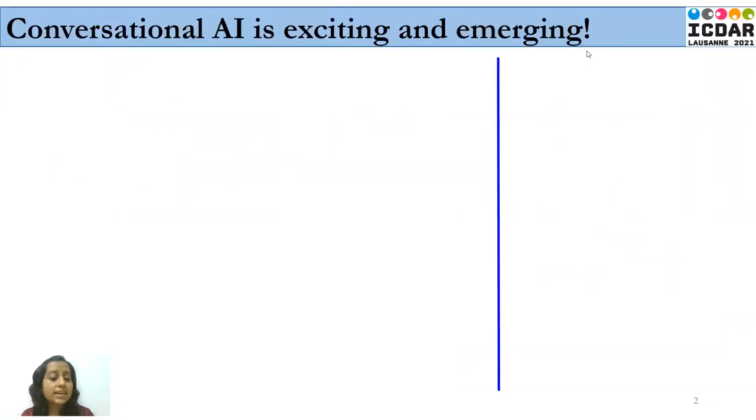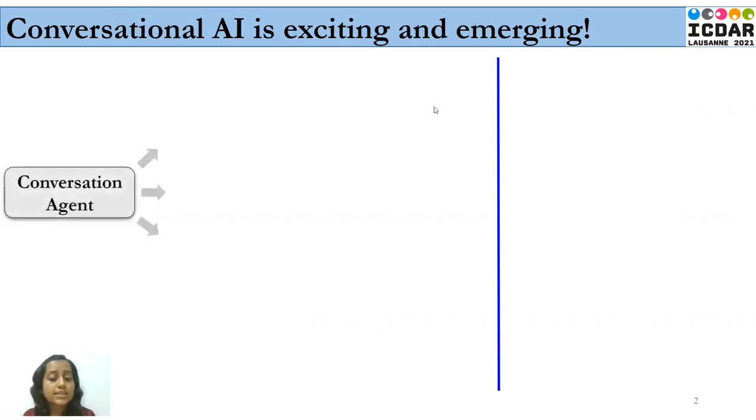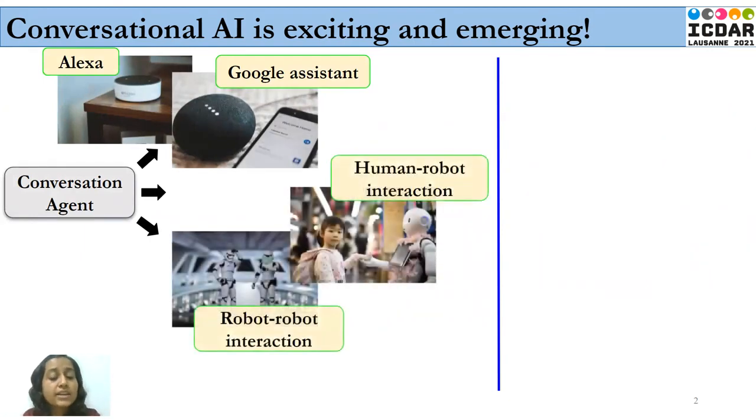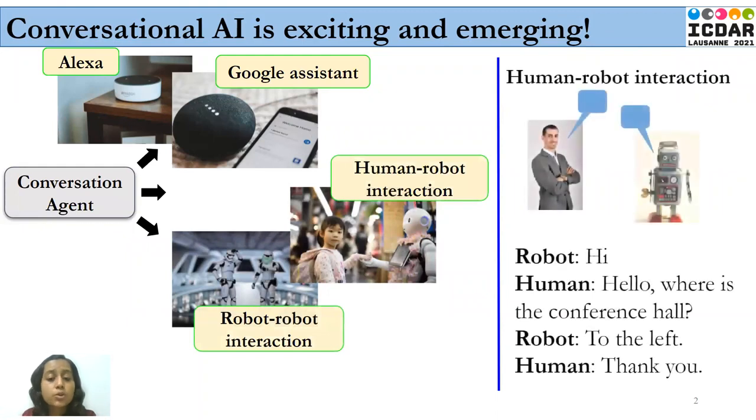Conversational AI is an exciting and emerging area. Technologies such as Google Assistant, Alexa, Siri are getting used in our day-to-day lives. Human-robot interaction and even robot-robot interaction are no more just science fiction movie things. Tasks that mimic human conversation are a huge set of responsibilities of a conversational AI. Therefore, building a conversational AI system that can make smooth and meaningful human-like conversation is the need of the hour.